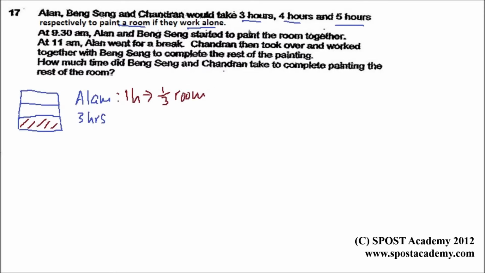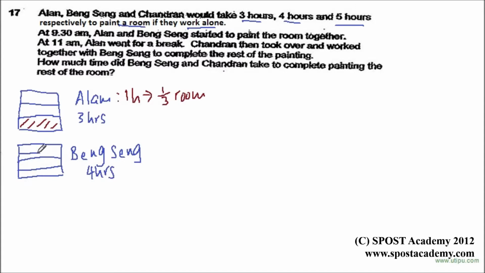Now for Bing-Sing, again, if I have a room, he needs to take 4 hours to completely paint the room. So he is using 4 hours, which means that every hour he can only paint 1/4 of the room. So in 1 hour, he's painting 1/4 of the room.